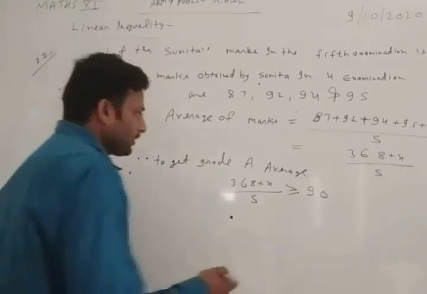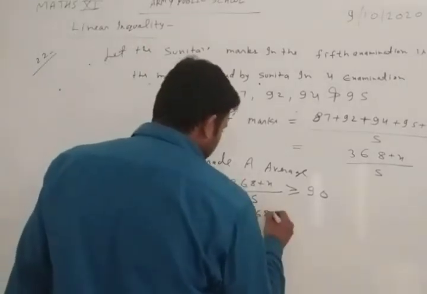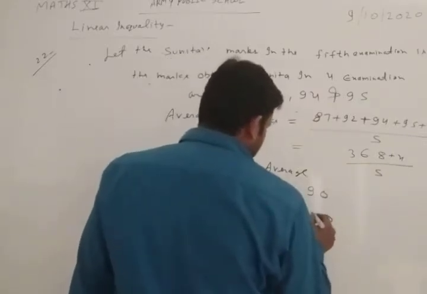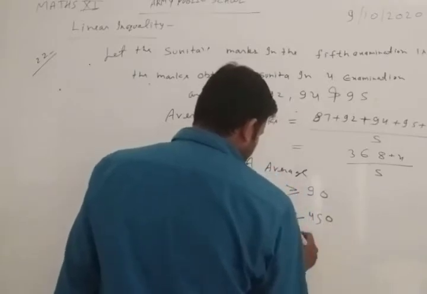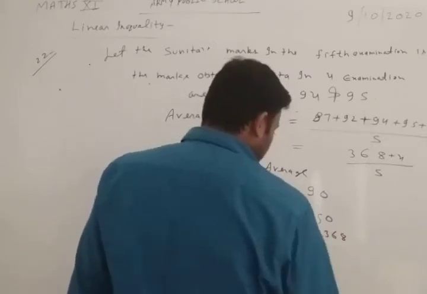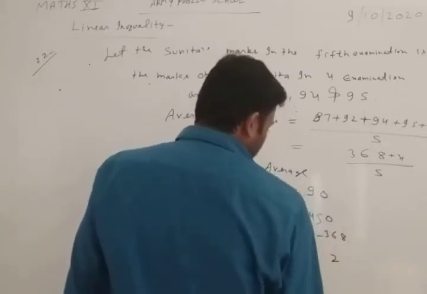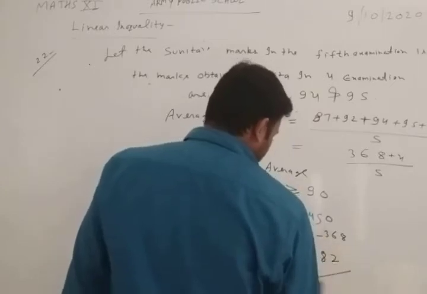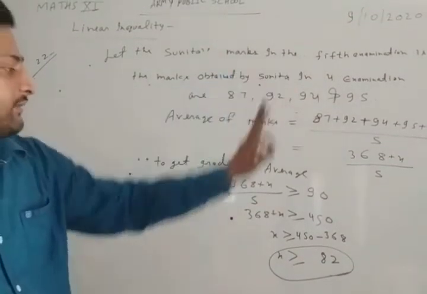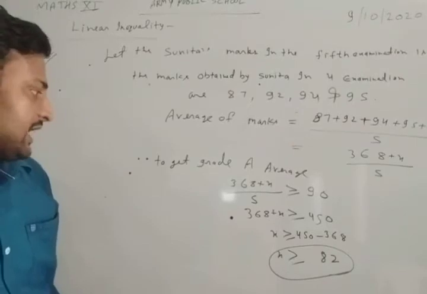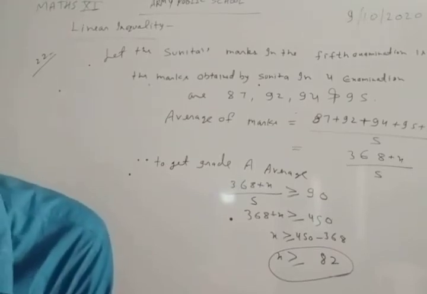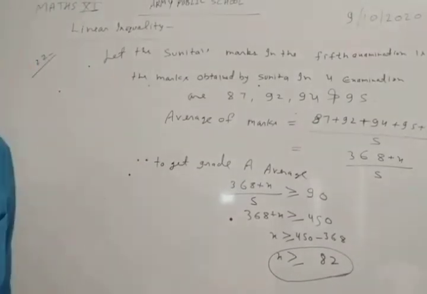Okay. So now we will solve it. 368 plus x is greater than or equal to 90 times 5, that is 450. So x is greater than or equal to 450 minus 368. So x is greater than or equal to 82. So the marks of the 5th examination of Sunita must be at least 82 or more than it.